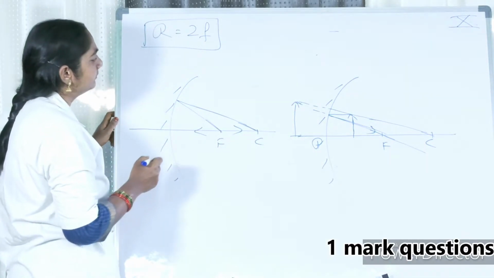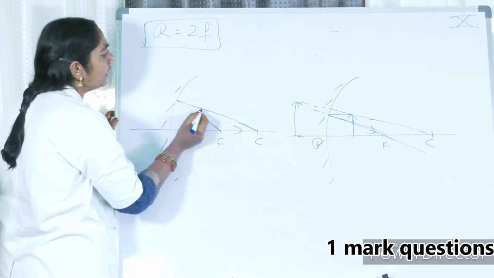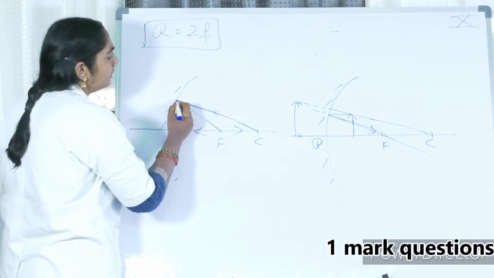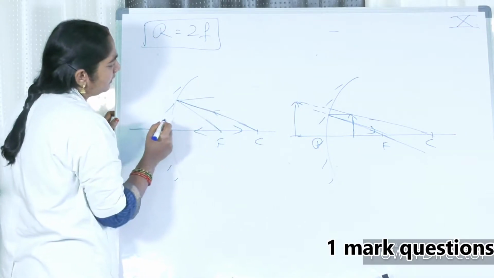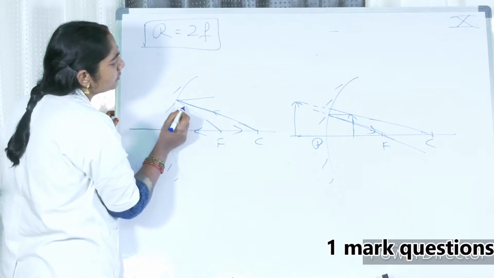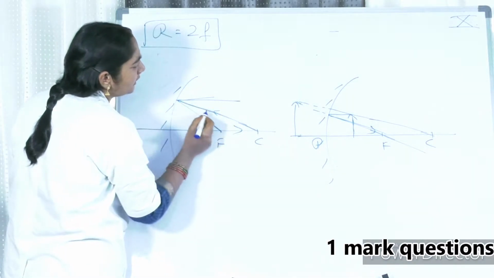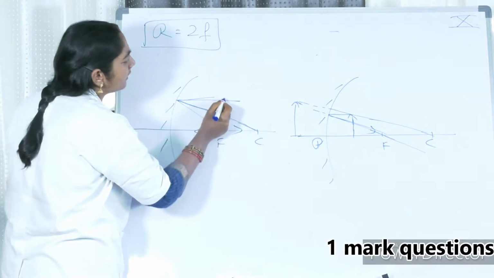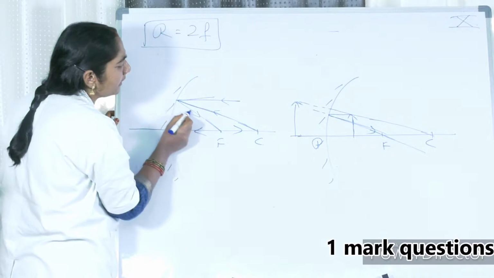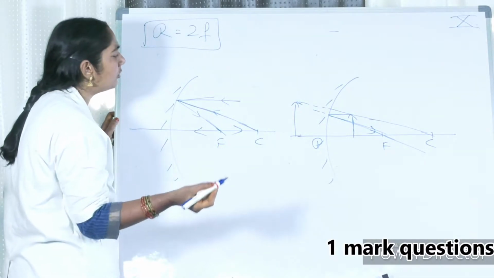When a ray is coming like this, after reflection it again retraces its own path. If a ray is passing parallel, after reflection it passes through the principal focus. Already you know all these points.